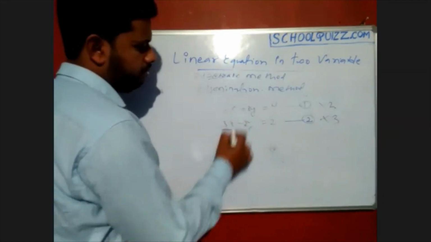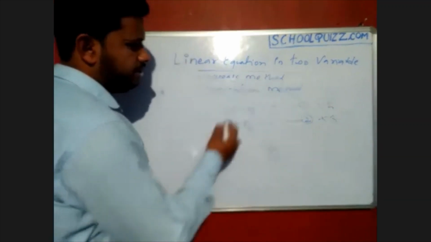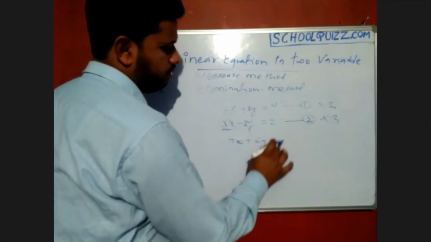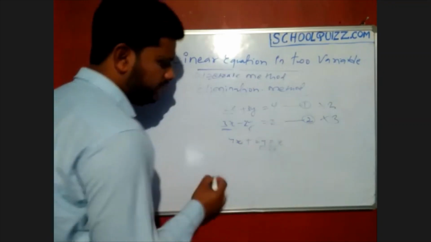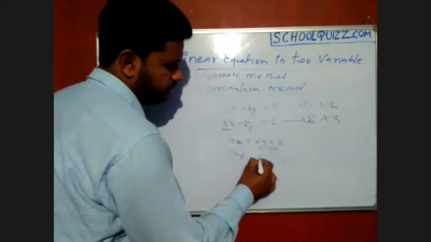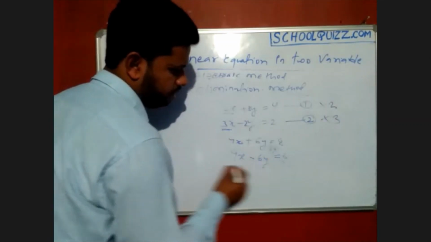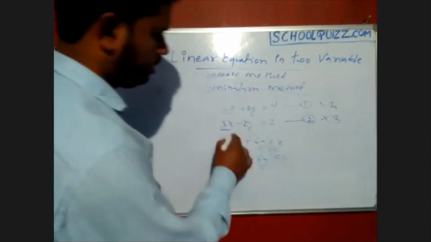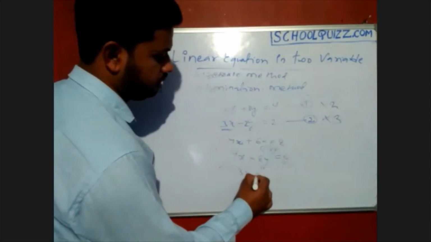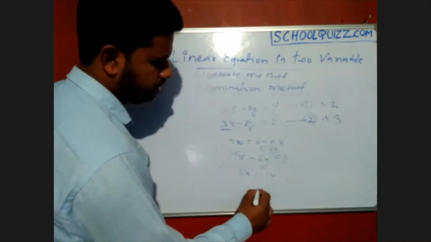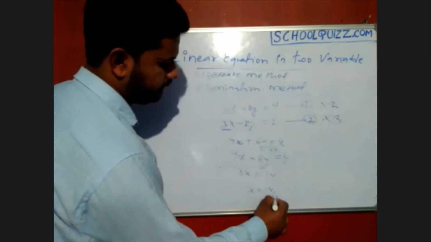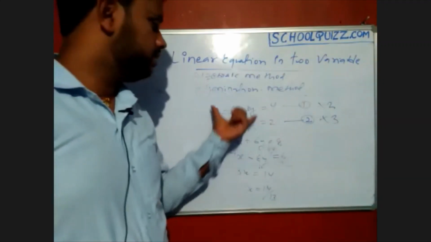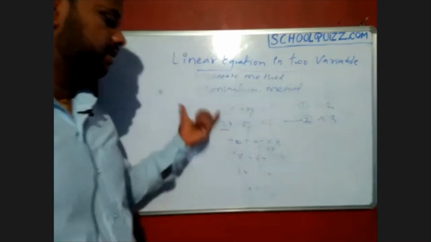So we get 4x plus 6y equals 8. The next one is 9x minus 6y equals 6. Add them; the y terms cancel because they are the same. 13x equals 14, so x equals 14 by 13. Again substitute this in either of the first equations to get the value of y also.